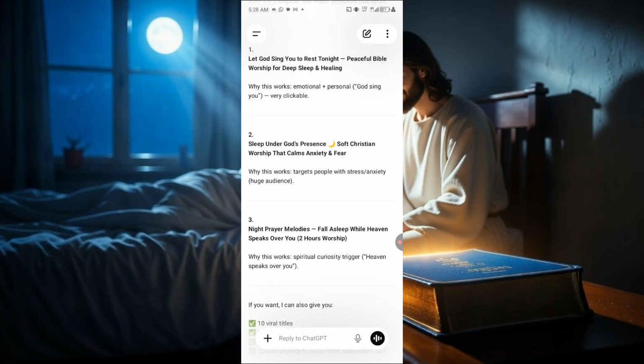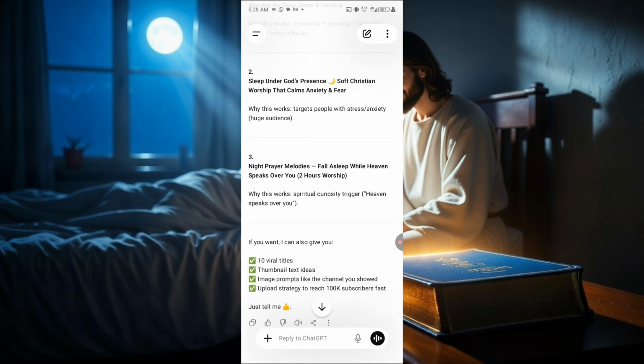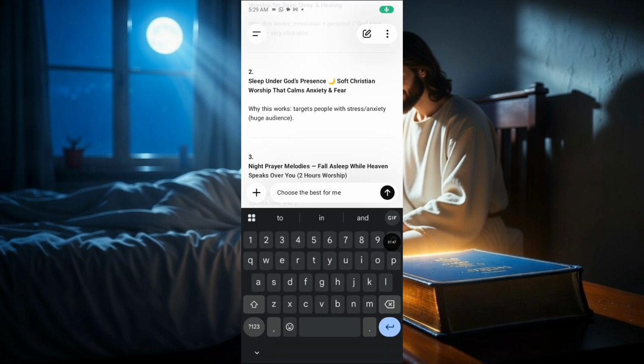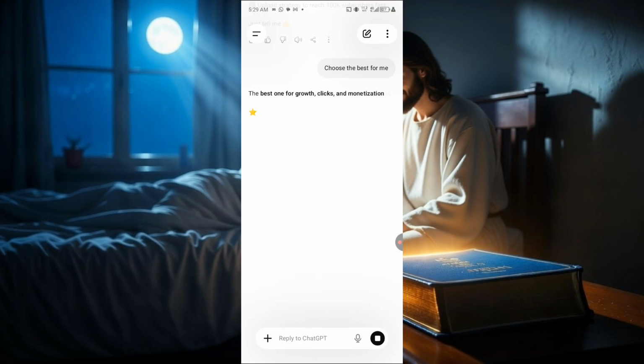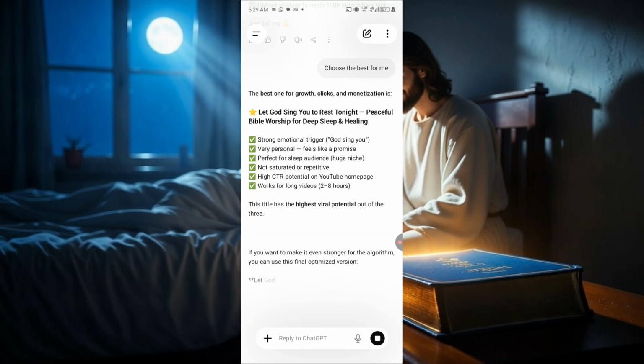So now I'm just going to tell ChatGPT to choose the best for me. I'm going to send this because I want ChatGPT to give me the best. I just need only one. It says "Let God sing you to rest tonight. Peaceful Bible worship for deep sleep and healing."